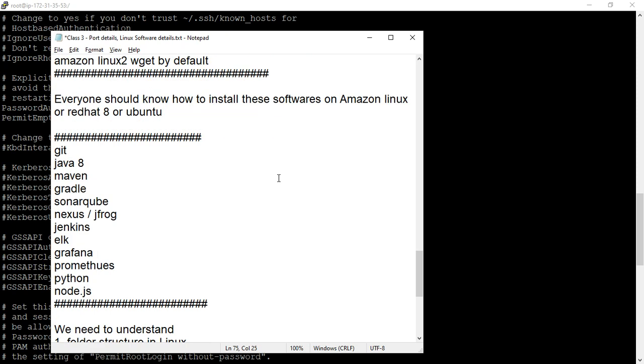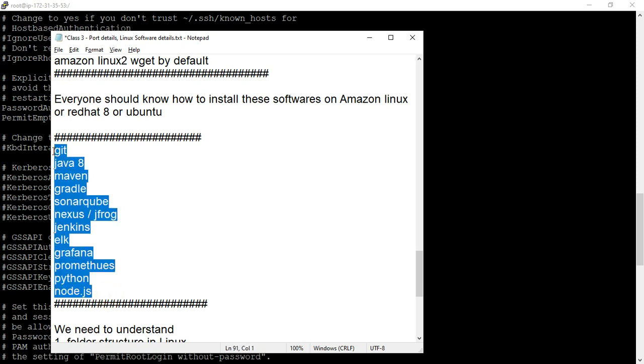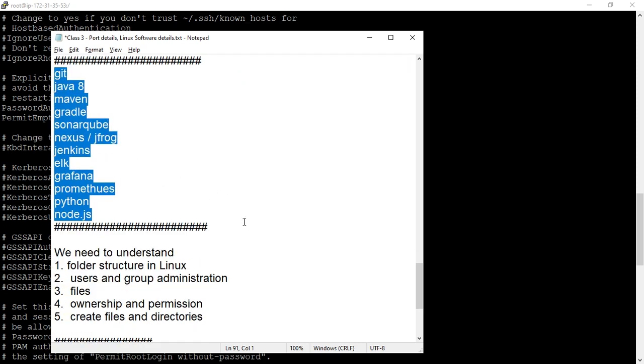Now, what software do you need to install on a Linux machine or Red Hat machine? Git, Java 8, Maven, Gradle, SonarQube, Nexus, Jenkins, ELK, Grafana, Prometheus, Python, okay, and Node.js. So we'll cover all these things step by step. Don't worry. This is class number three. In the coming classes, we'll see.